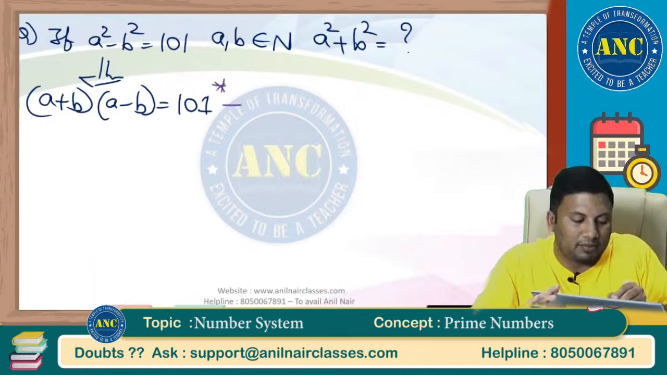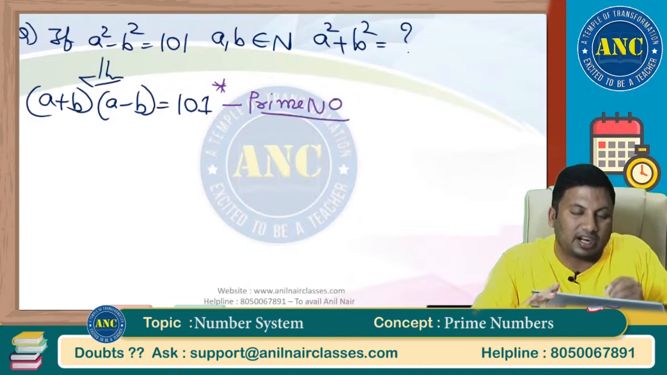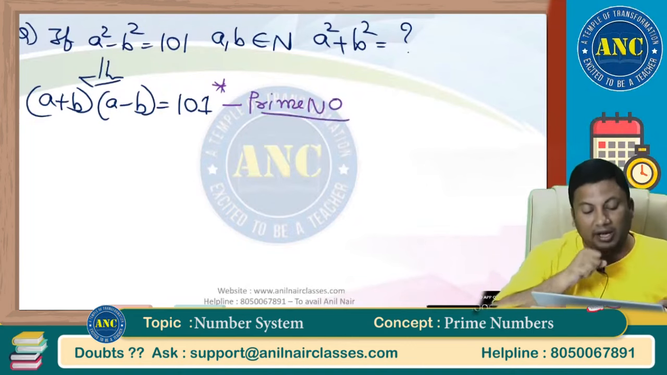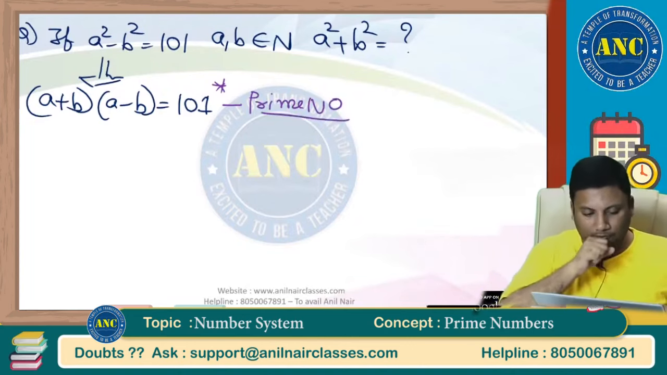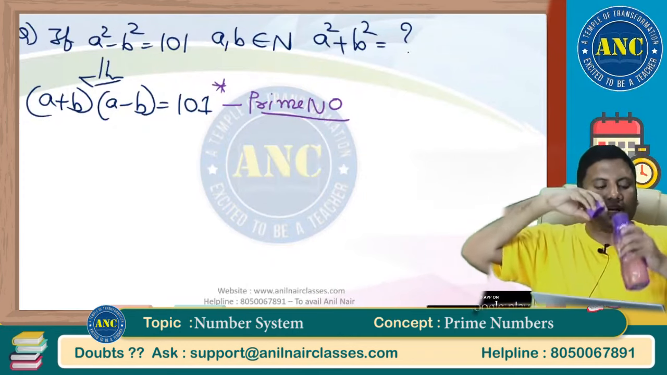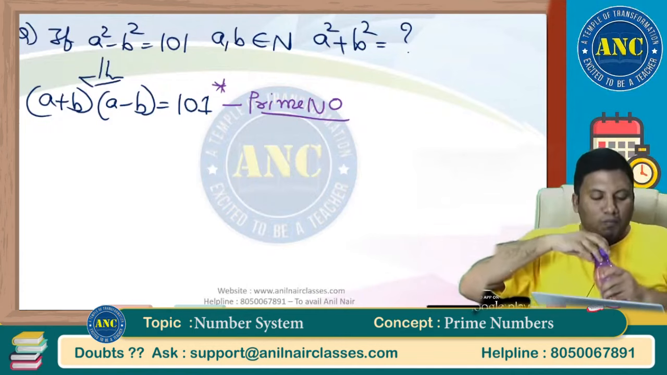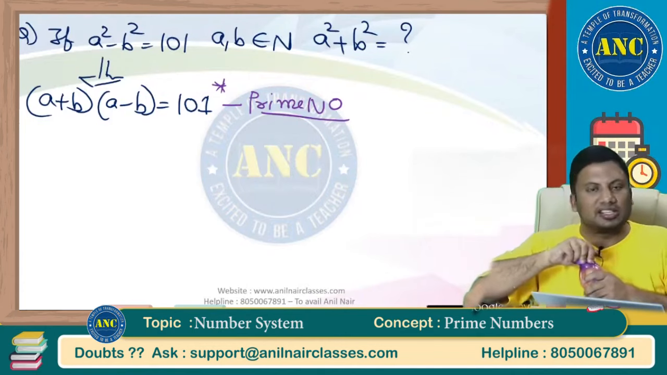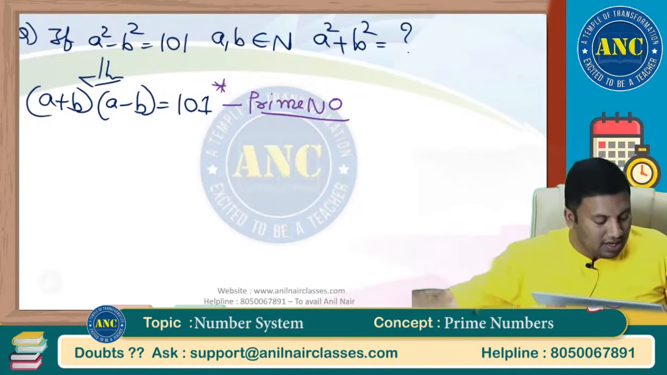101, it is a prime number. Two doubts students will get. Sir, what if the right hand side is a prime number? What if it is a composite number? Just 1 minute, sir. All the cases, not a single doubt, you will get it in my class, right?